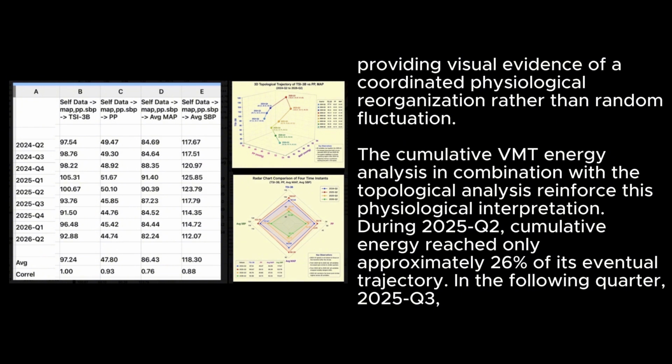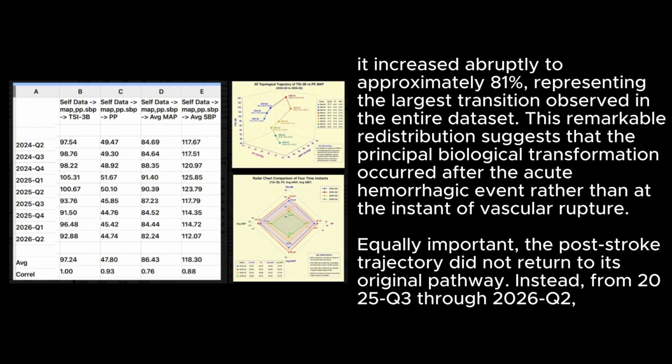The cumulative VMT energy analysis in combination with the topological analysis reinforces this physiological interpretation. During 2025 Q2, cumulative energy reached only approximately 26% of its eventual trajectory. In the following quarter, 2025 Q3, it increased abruptly to approximately 81%, representing the largest transition observed in the entire dataset. This remarkable distribution suggests that the principal biological transformation occurred after the acute hemorrhagic event rather than at the